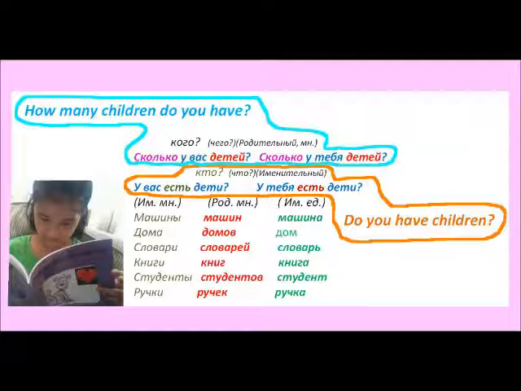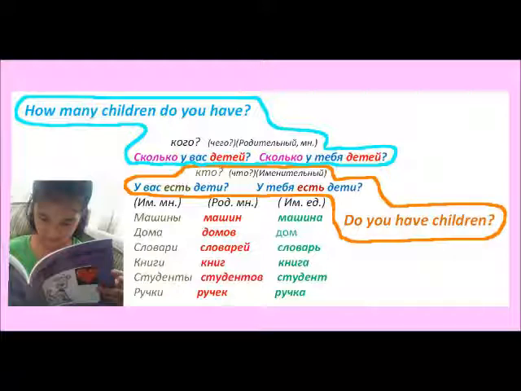Много, у меня есть много. I have many dictionaries. Сколько у тебя книг? How many books do you have? Сколько у тебя студентов? How many students do you have? Сколько у тебя ручек? How many pens do you have?